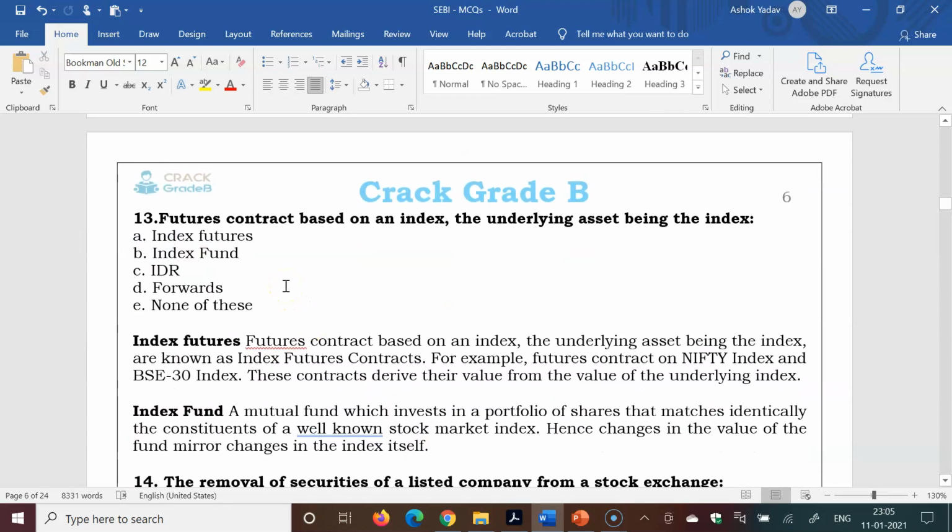Next question, the future contract based on an index, the underlying asset being the index. Index future, index fund, IDR, Indian Depository Receipt, forwards, none of these. So index future is the right answer.